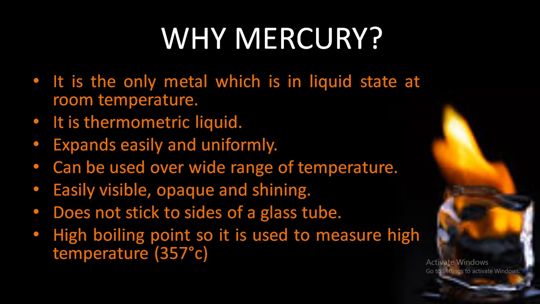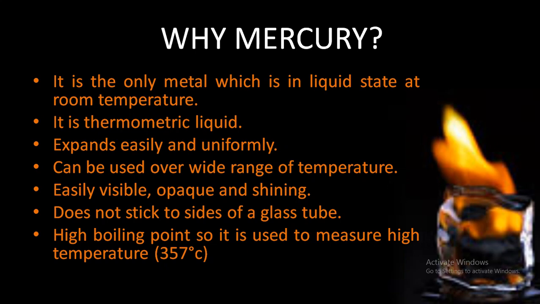Next point, mercury never sticks to the glass tube, and due to that reason it is used inside the thermometer. Also it is an opaque object, and it is very shiny and visible. So whenever you measure the temperature, you can observe the shine and get the exact temperature of the object. Moving to the next, it expands easily and uniformly. Means as we provide heat to this mercury, it will immediately and evenly expand and you will get an accurate temperature. The same goes for a cold object.